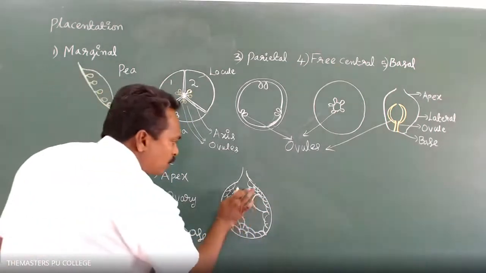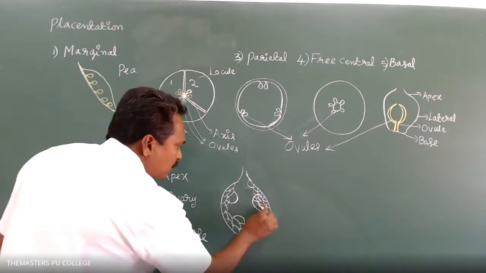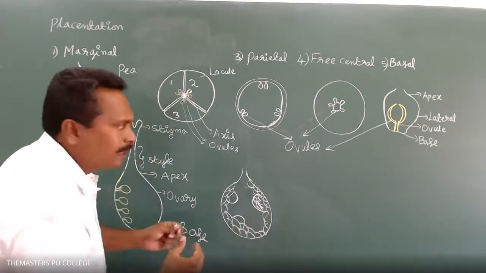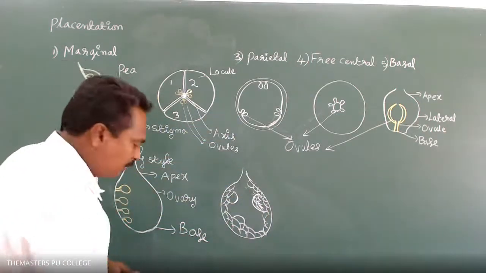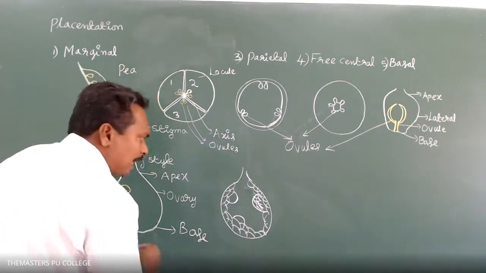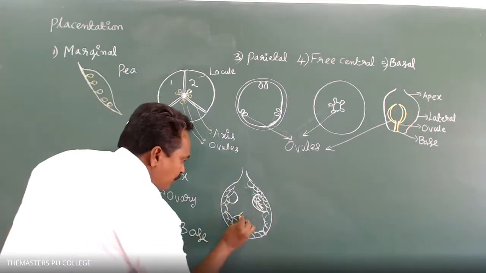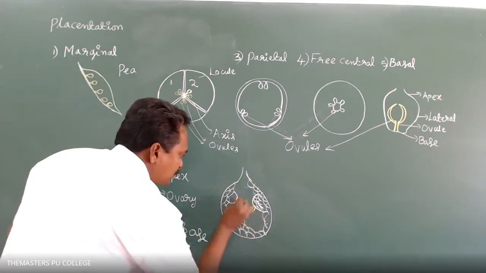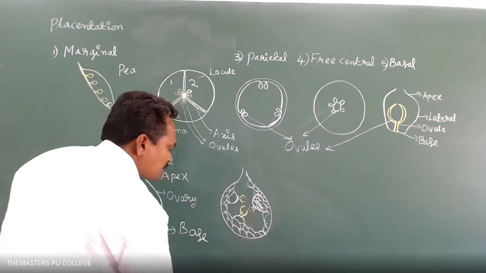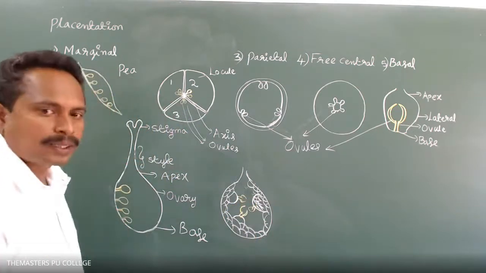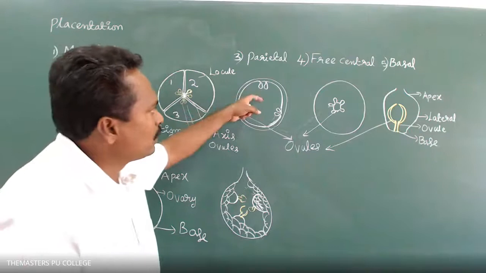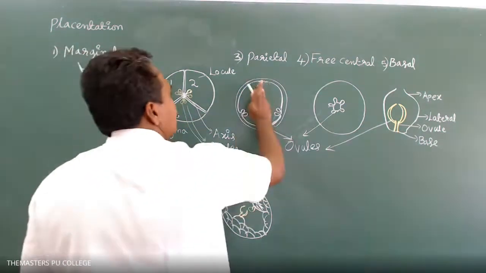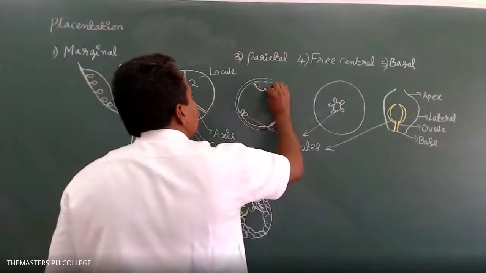The inner wall of the ovary forms ridges. There, ovules are attached. So that is parietal placentation. The ovary wall forms the ridges, and there the ovules are attached.